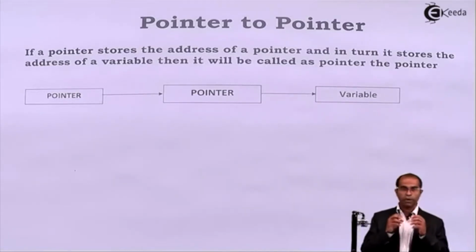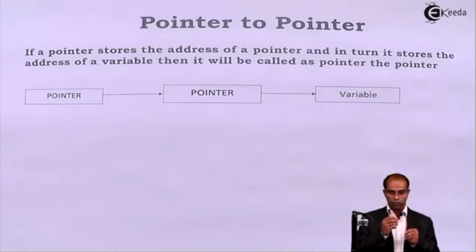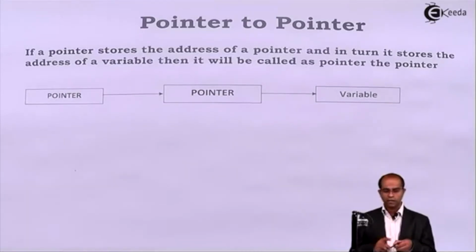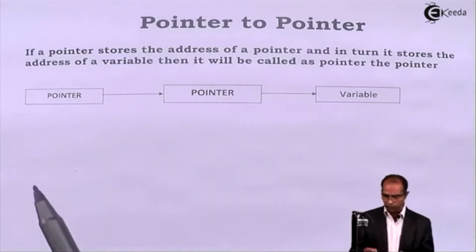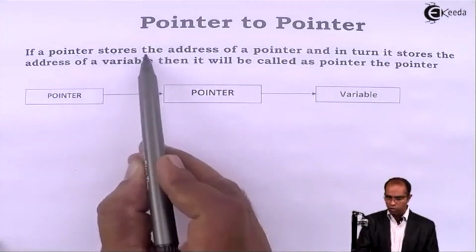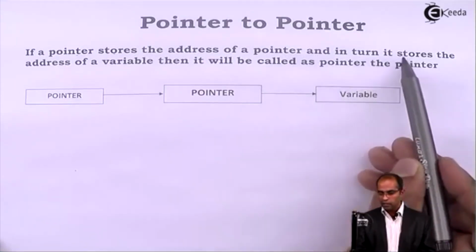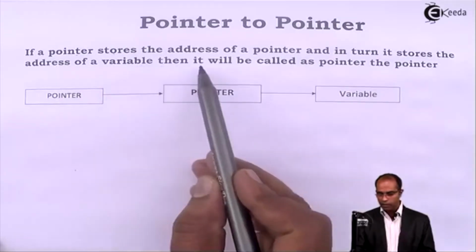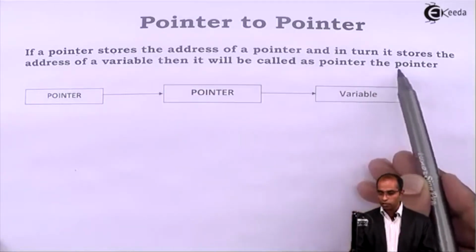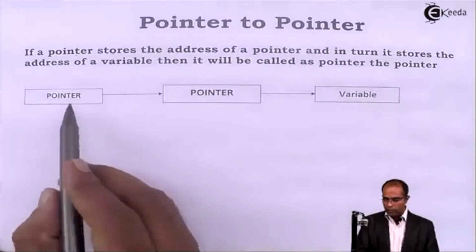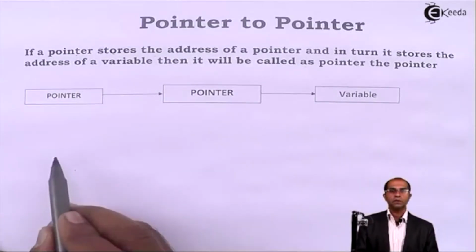Now, what do I mean by this? Probably the definition, when I put it formally, may not be that clear. Let me reword the definition for you. If a pointer stores the address of a pointer, and in turn, that pointer stores the address of a variable, then it will be called a pointer to pointer. So, with this diagram, I can make the concept much clearer.